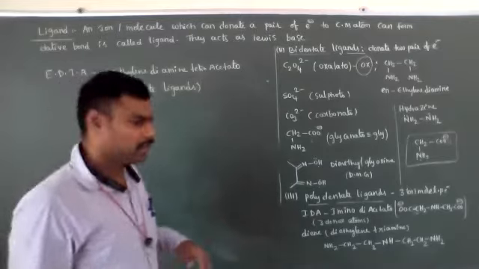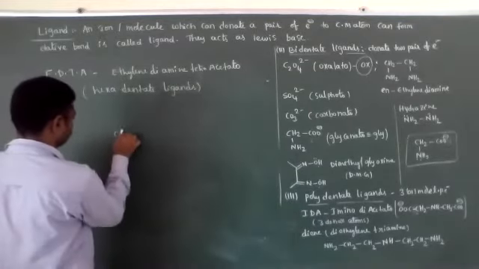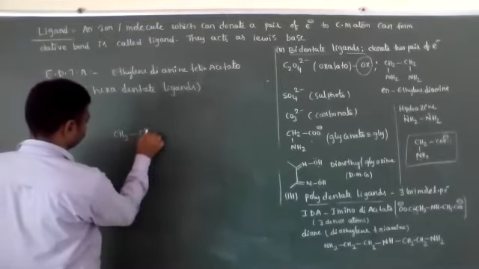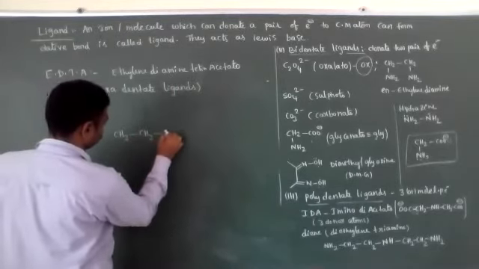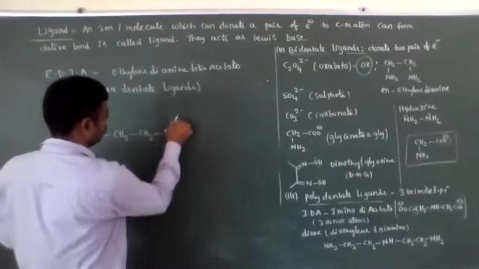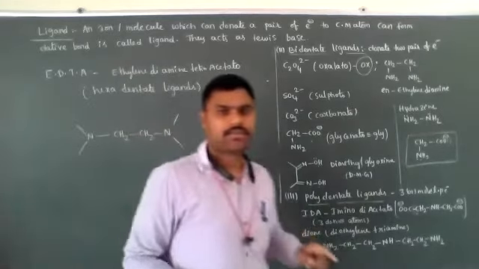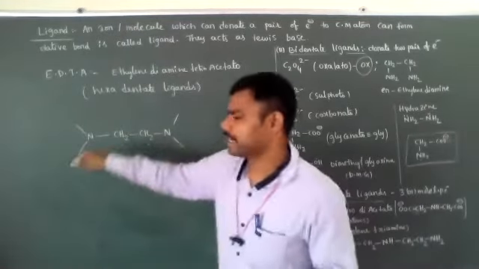See, in ethylene diamine two amine groups are present, having 4 acetate groups, here 2 and here 2.